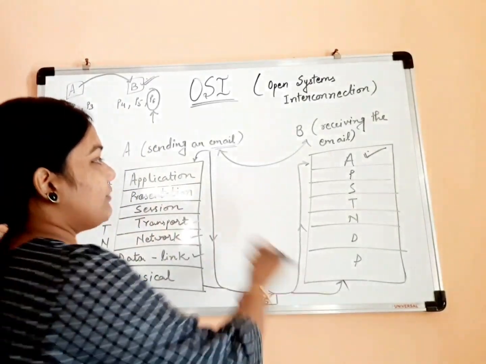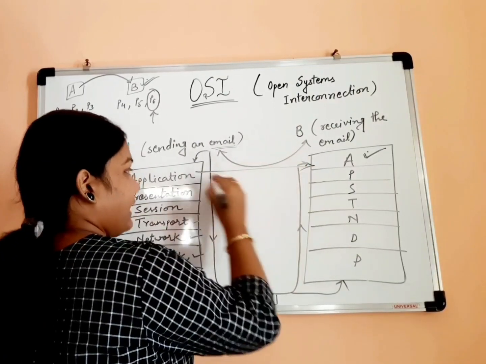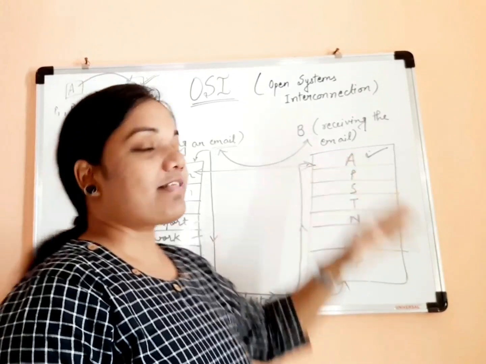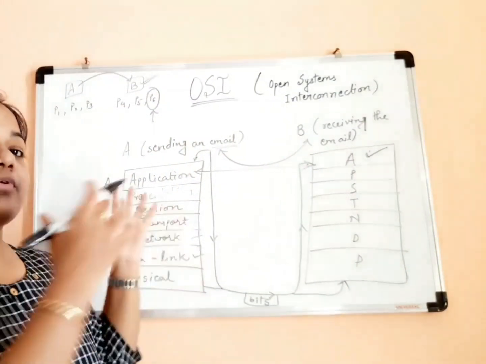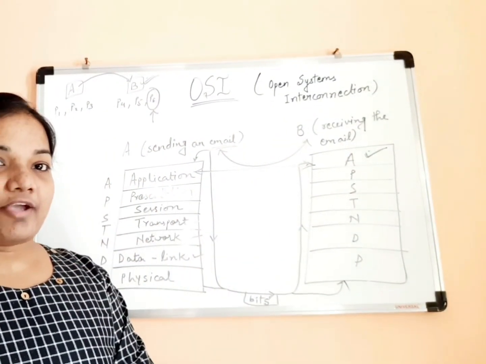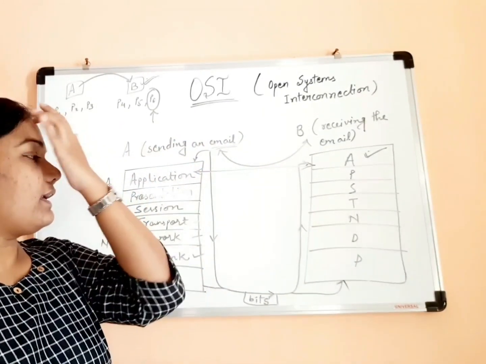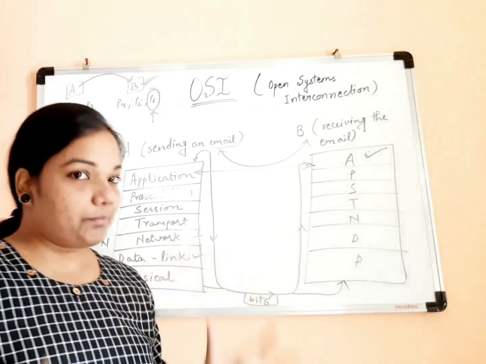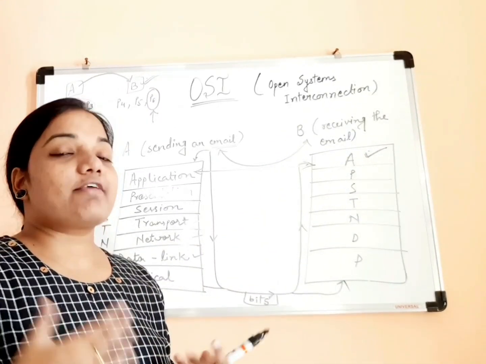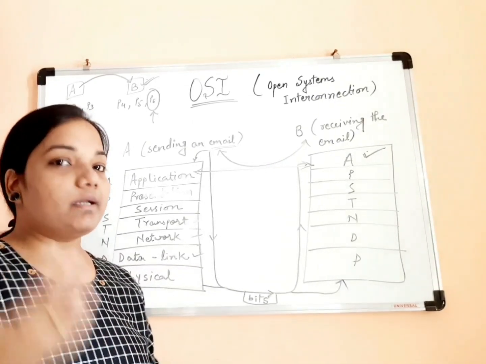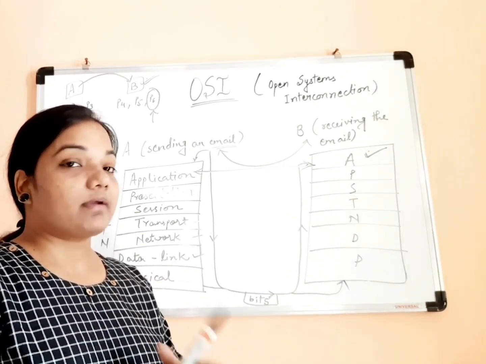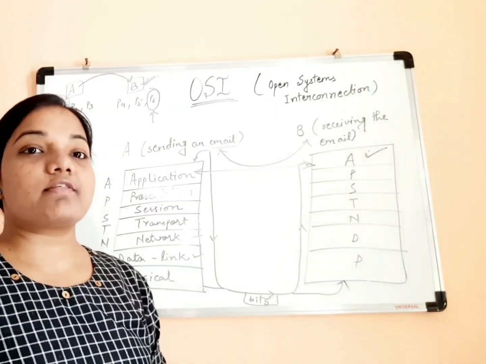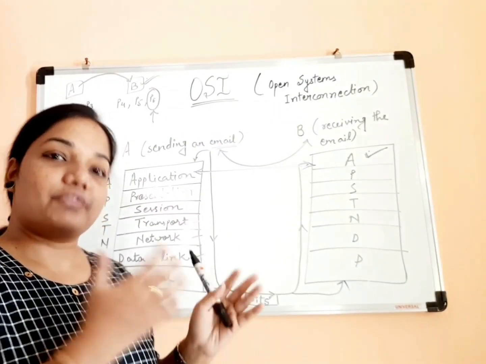So it is not like we are sending the mail and it is being received directly, but we are sending the mail, it is going through all this process, and then your receiver is able to receive your email as desired. Fine. So this is how OSI layers actually work, and that is why OSI layers are very important to study, as well as if you talk about any competitive exam, any academic exam, everywhere in computer networks or networking subject, this is one of the most commonly asked topics. Fine, because it is really that important.